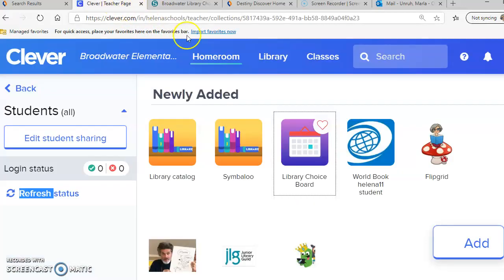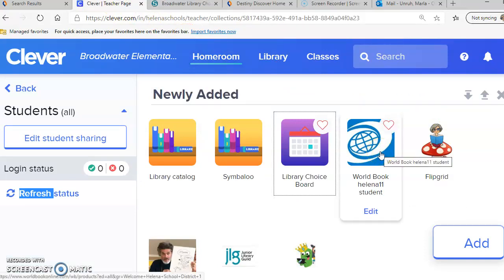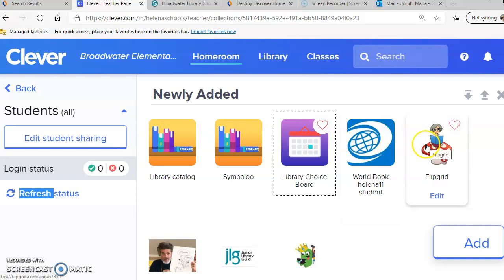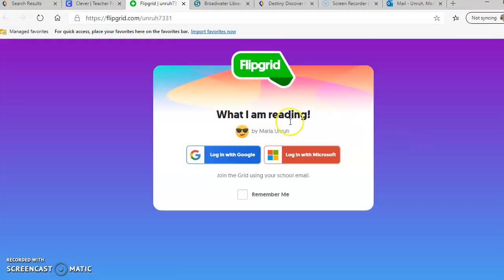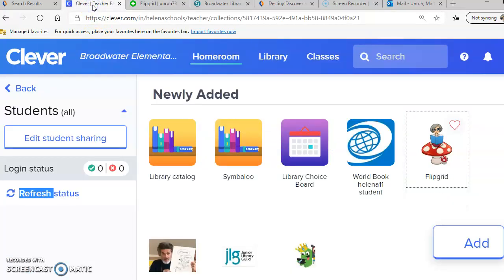Then there's the World Book Online button, and there is the username and password right there. We'll use Flipgrid later. I thought maybe we could use that as a way for you to record what you're reading, but we'll do that later. I'll give you the code when the time comes.